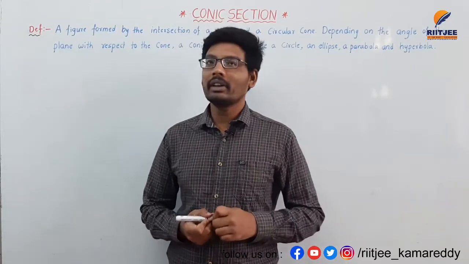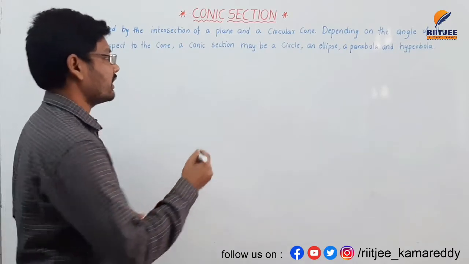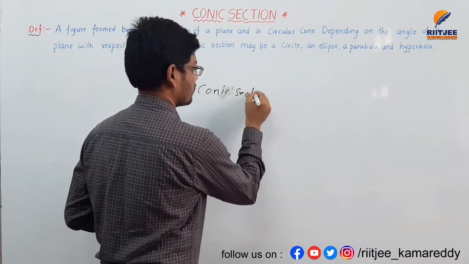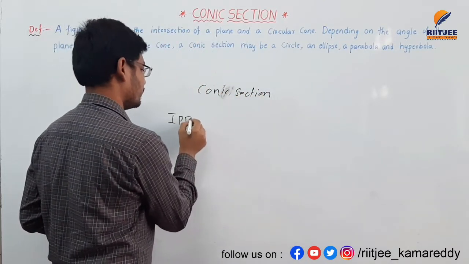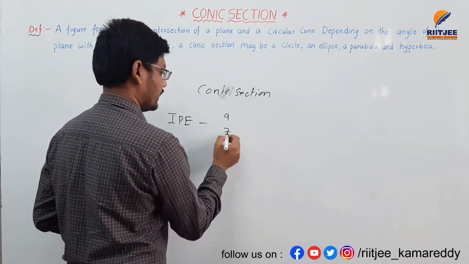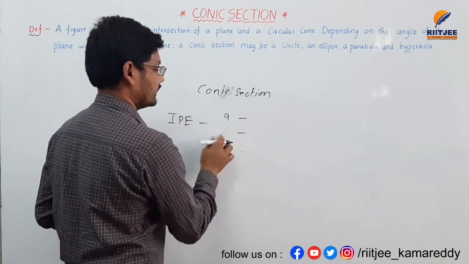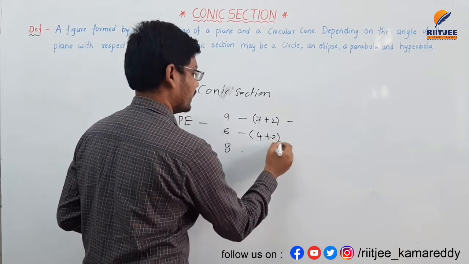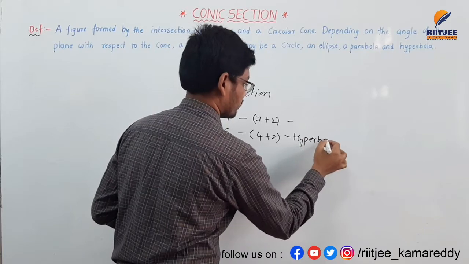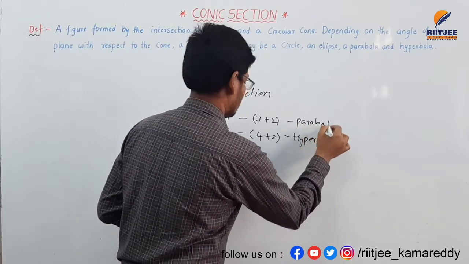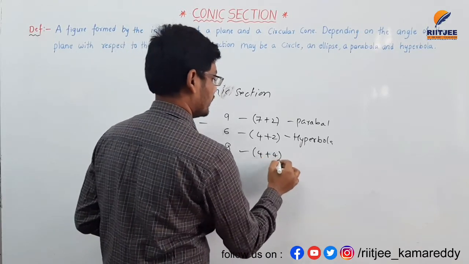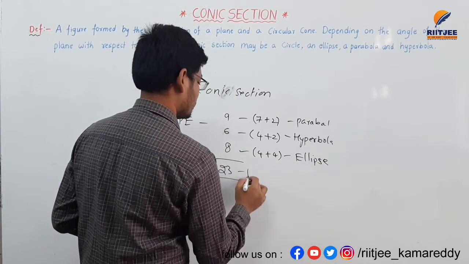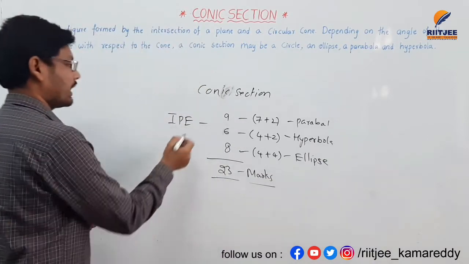Welcome to the new chapter, conic section. The weightage of the chapter in IP is 7 plus 2 in parabola, 4 plus 2 in hyperbola, and 4 plus 4 in ellipse. Total 23 marks in IP.